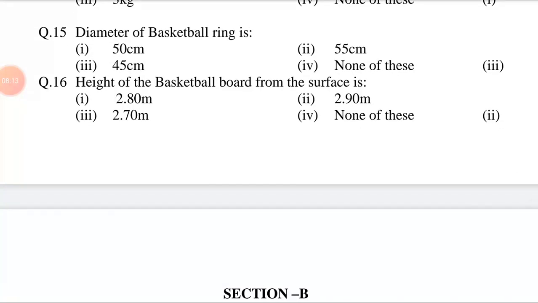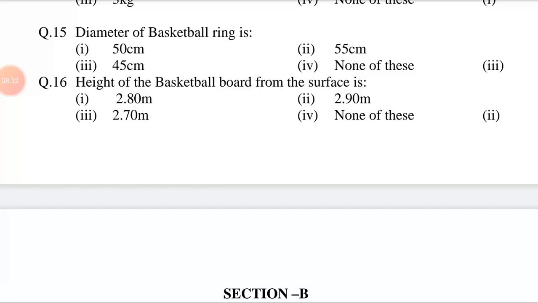Question number 15. Diameter of basketball ring is option first, 50 centimeter. Second, 55 centimeter. Third, 45 centimeter. Fourth, none of these. Answer is option third, 45 centimeter.